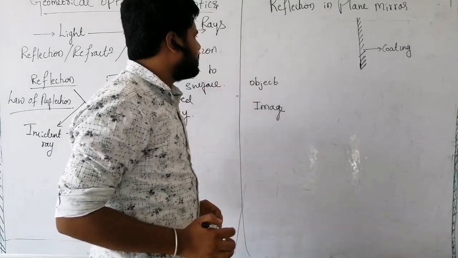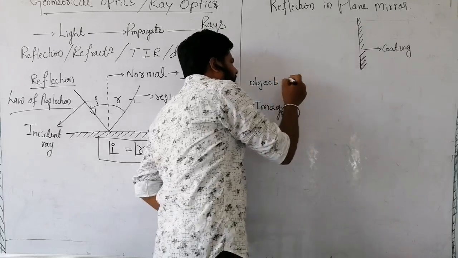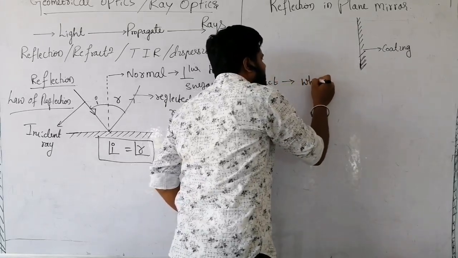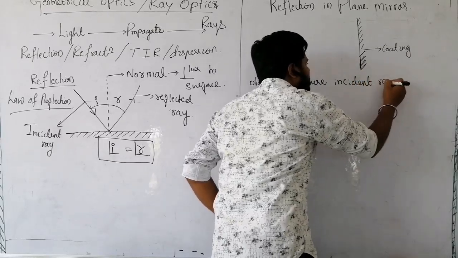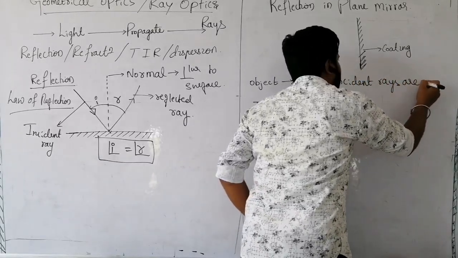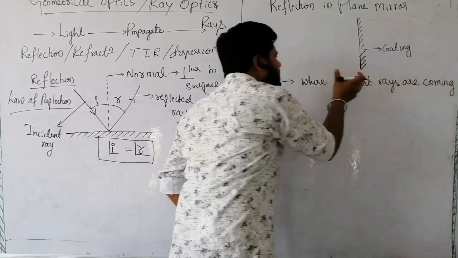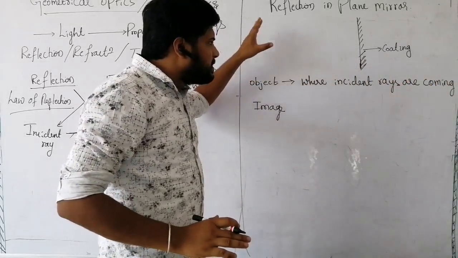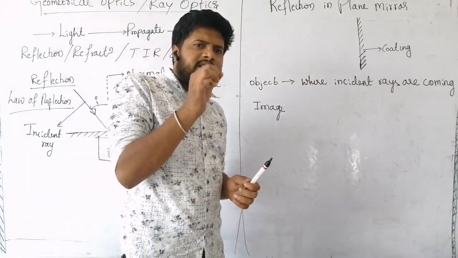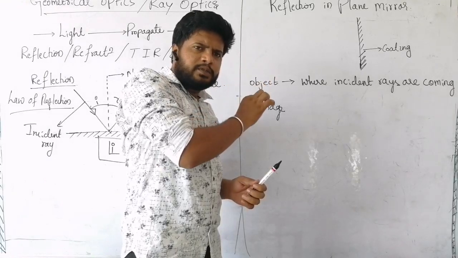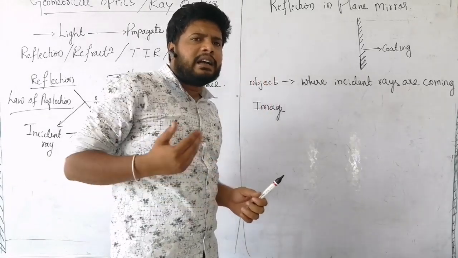Now, object and image. Very basically, always remember, the object is the place where incident rays are coming from. This is a very basic definition. In this ray optics, object means the source from where the light rays are coming.